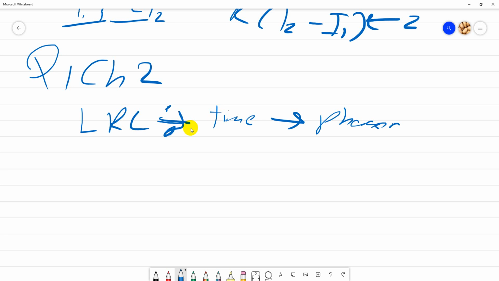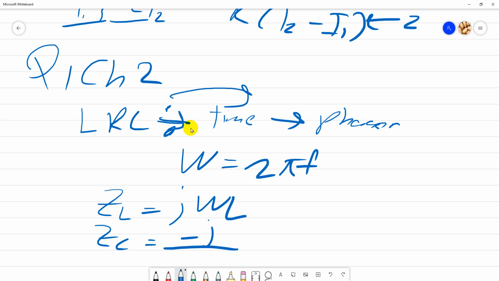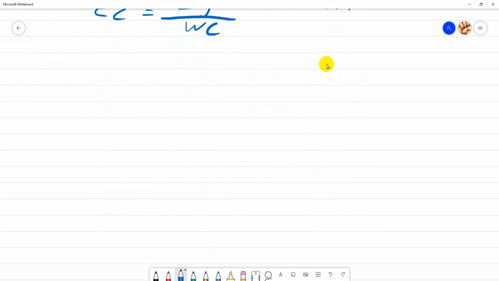You need to know how to do this, and don't forget the relationship between W equals 2 pi F, because when you want to convert this, you need to use W. So ZL is JWL and ZC equals negative J over WC. Don't forget, R remains constant. Just copy it back.